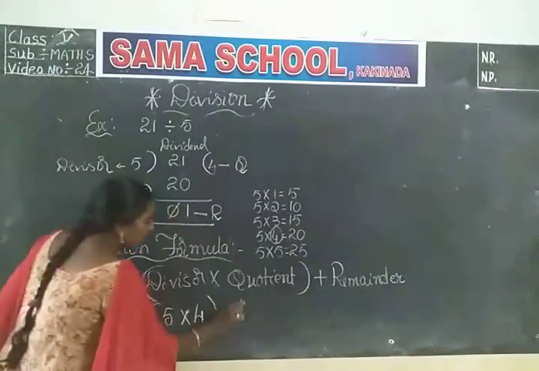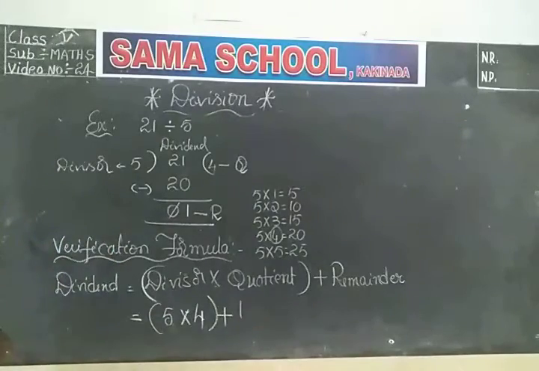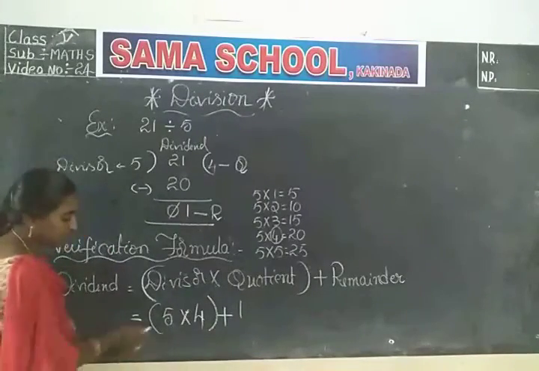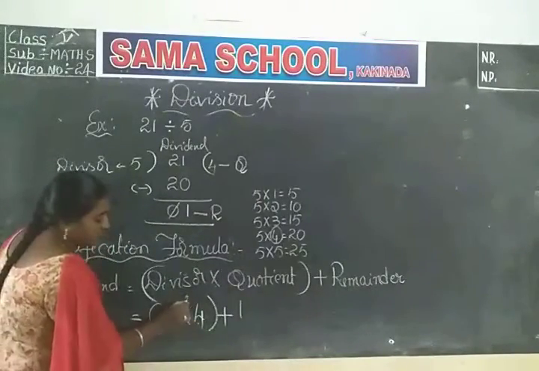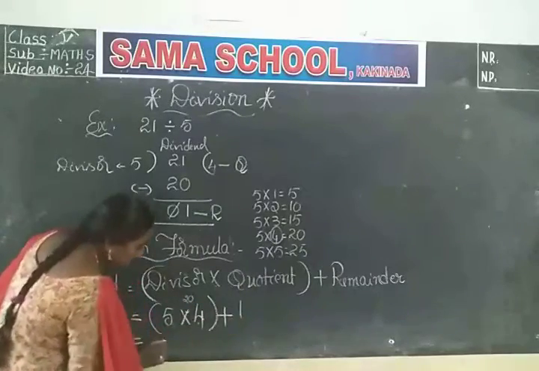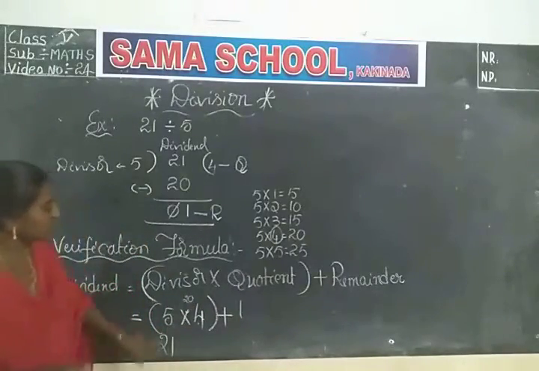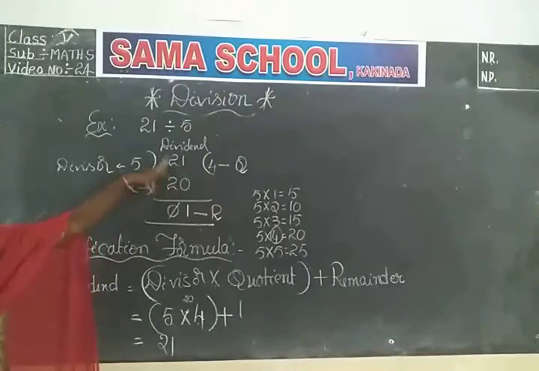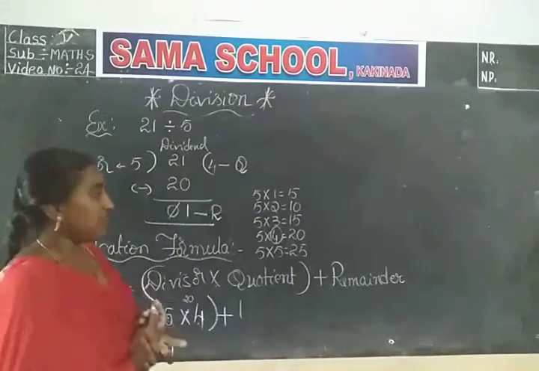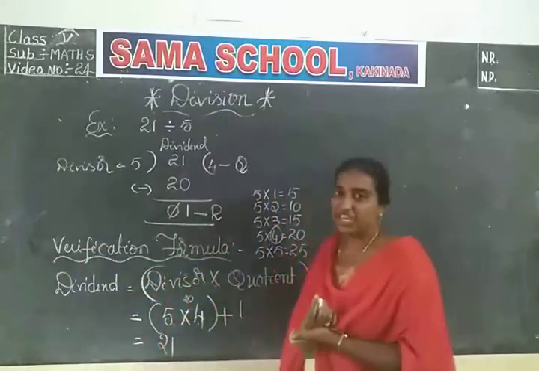How much remainder did we get here? 1 is the remainder. Now simplify the sum. 5 fours are 20. 20 plus 1 is 21. See, this 21 is the dividend. So we got the correct answer. In this way we can check our answer.